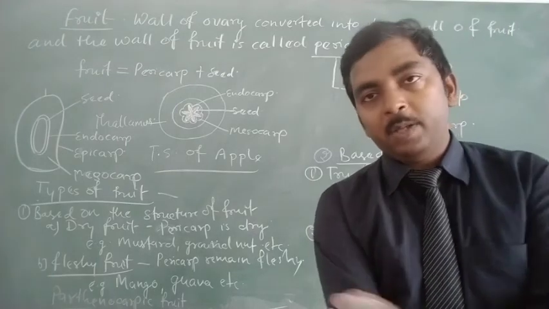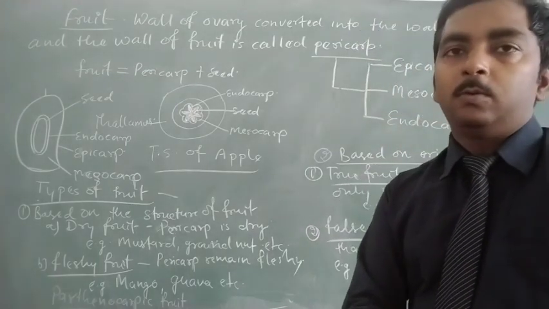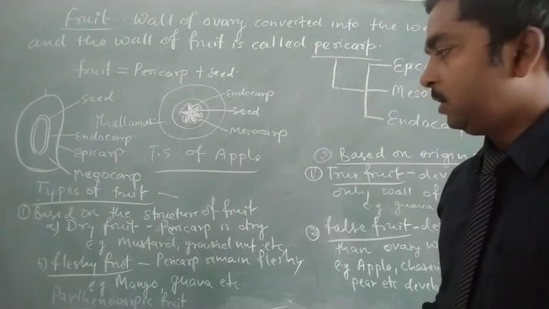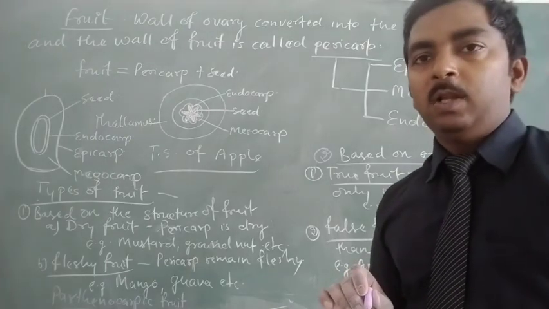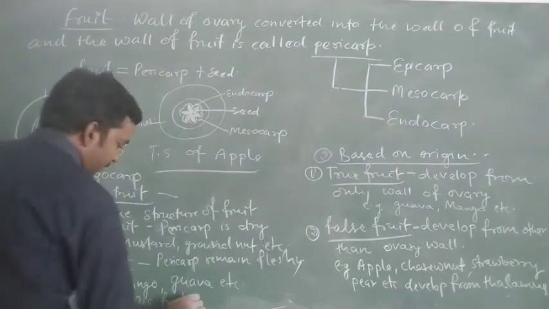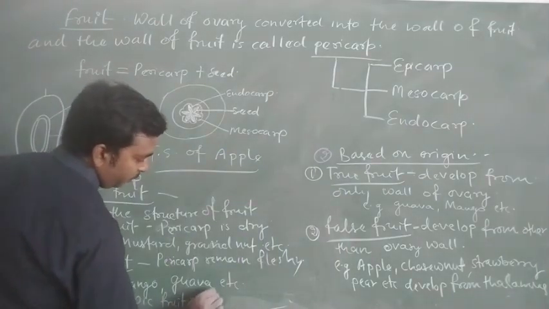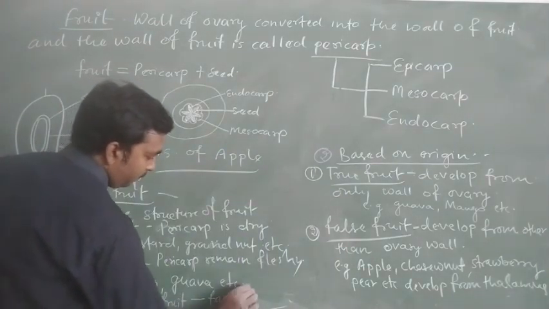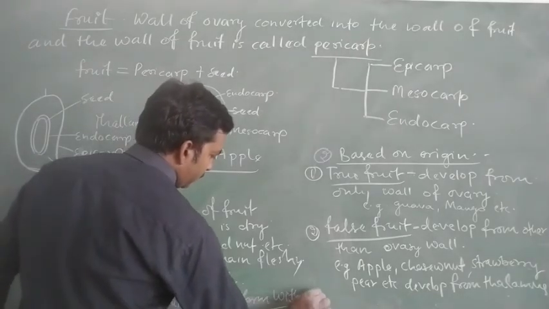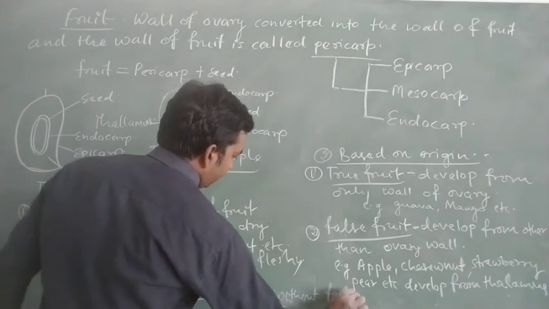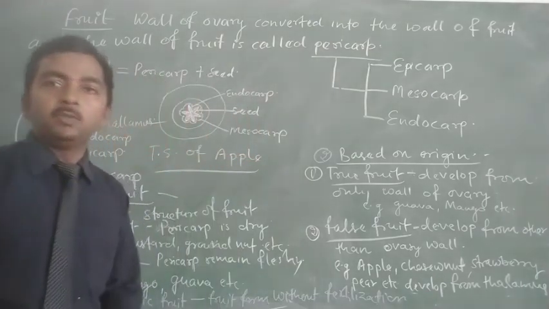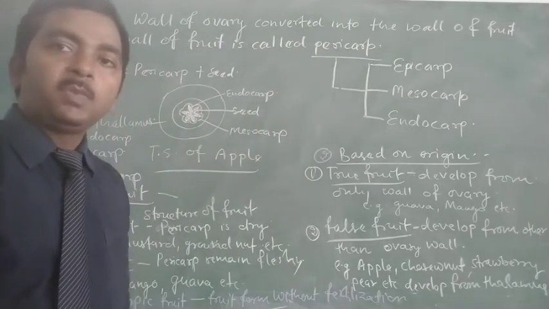Mostly the fruit formation takes place after fertilization, but some flowering plants enable the formation of fruit without fertilization, and that fruit is known as the parthenocarpic fruit.